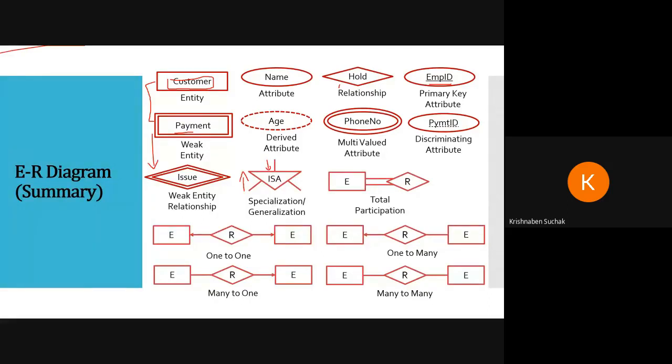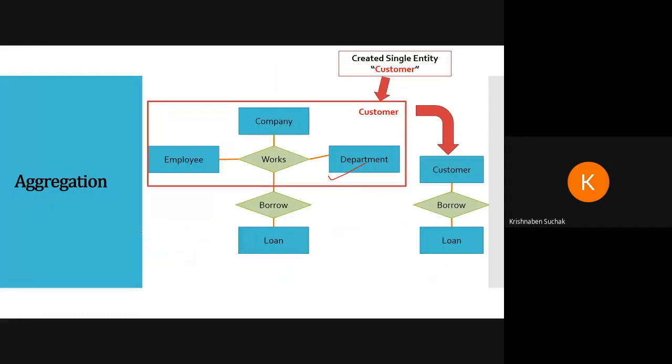We need to be clear in our head for whom we are doing the project, so that accordingly we will develop it. That is why the ER diagram is used. Alvish is saying repeat total participation. Yeah, Alvish. Okay, what is total participation?